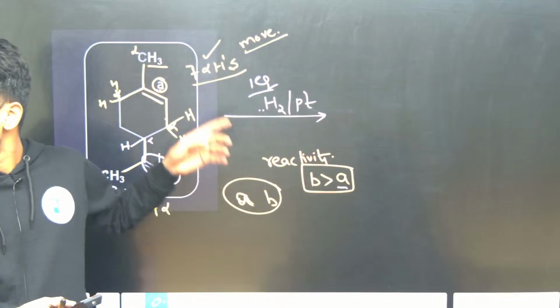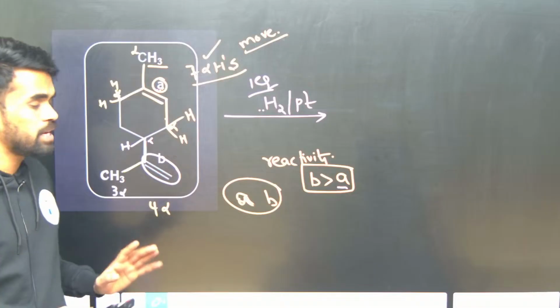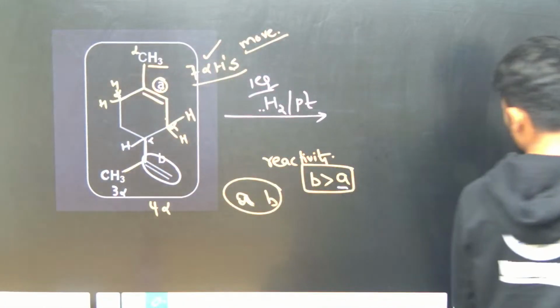Why am I saying the reactivity of B is more? Because A is more stable now. If A is more stable, it is less reactive. So it is less reactive than B. That's it, this is what I am saying. So if I give only one equivalent of H2/Pt, what happens? That hydrogen comes and reacts with this B site, not with the A site. Okay? Because the reactivity of A is less now. Because A is more stable, its reactivity is less. Therefore only B will be reactive here. Okay, hope the discussion is clear on this.